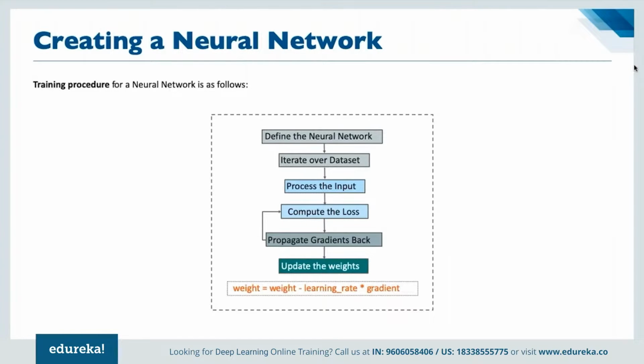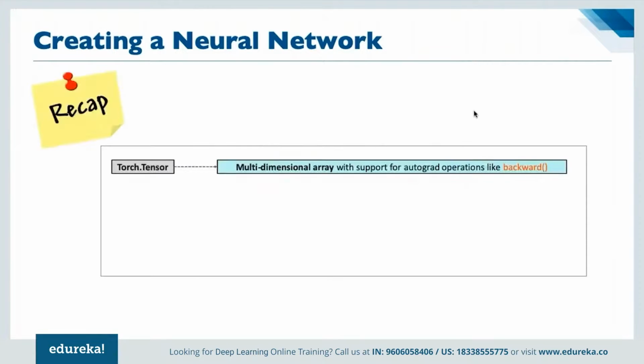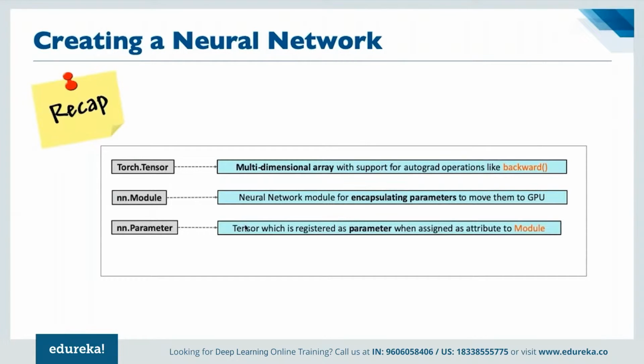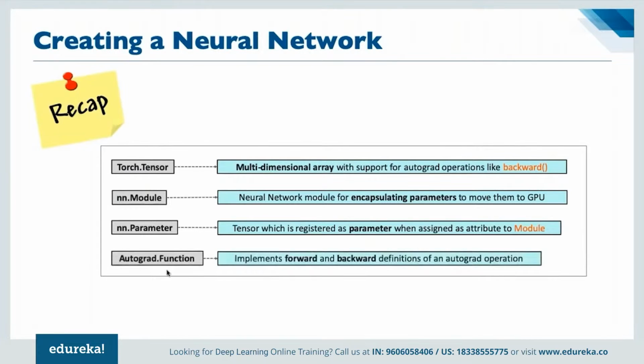First of all, we have the torch tensor. It is simply a multi-dimensional array with support for autograd operations, like backward. Then we have the nn module, which is simply a neural network module for encapsulating parameters. Then we have parameter, which is simply a tensor that is registered as a parameter. And then we have the autograd function, which helps us in implementing forward and backward definitions as part of the autograd definition altogether, right?